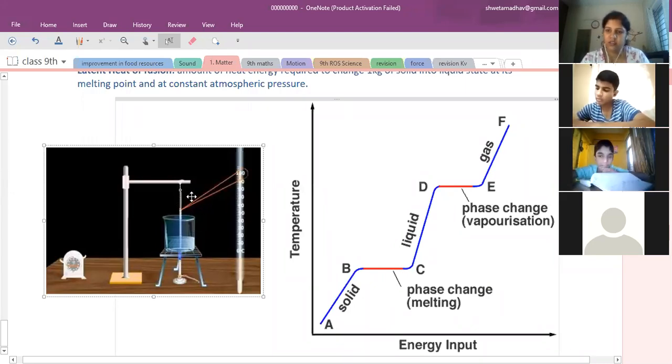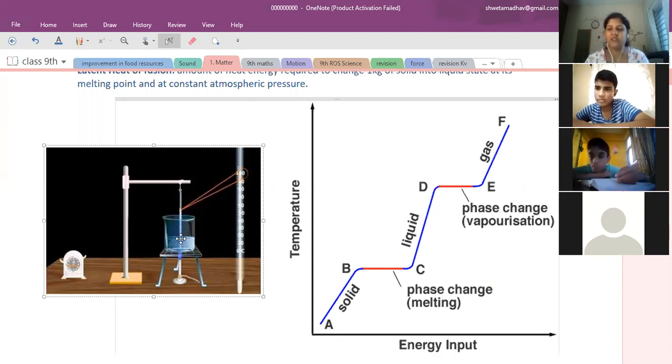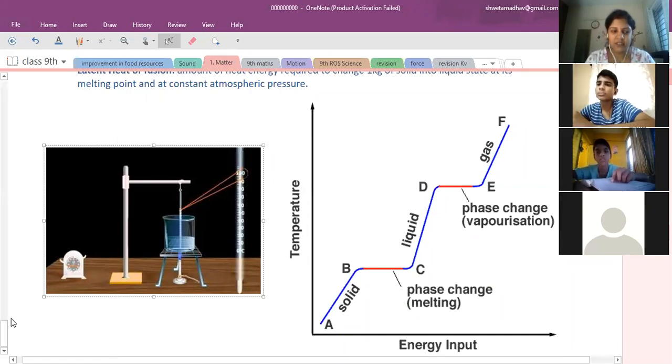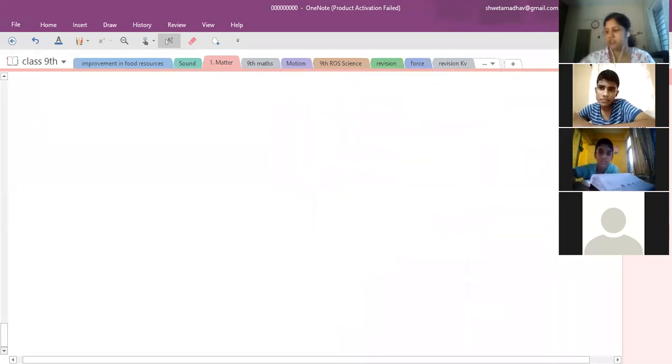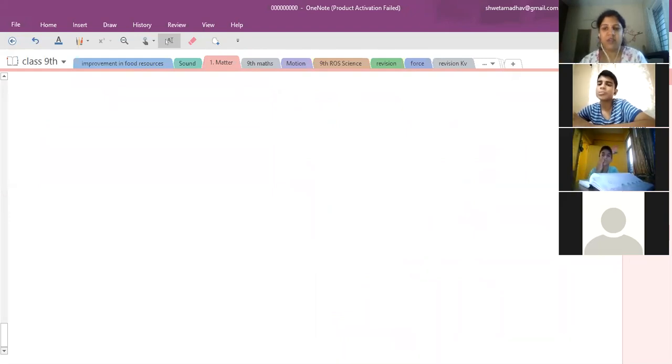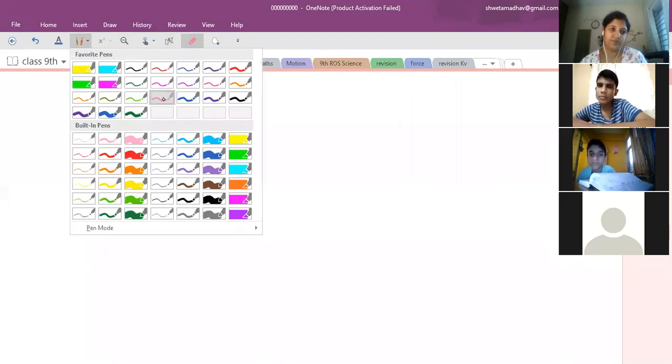So what can we see in this? First, suppose the initial temperature was -10 degrees Celsius. It is ice we have taken, ice made from distilled water. So when we heat that crushed ice, the temperature keeps on increasing, slowly becoming -9, -8, -7, -6, -5, -4, -3, -2, -1, and then 0. So it will remain at 0 degrees Celsius.